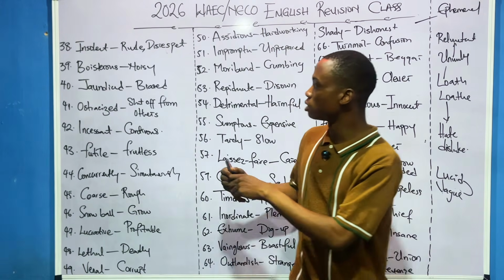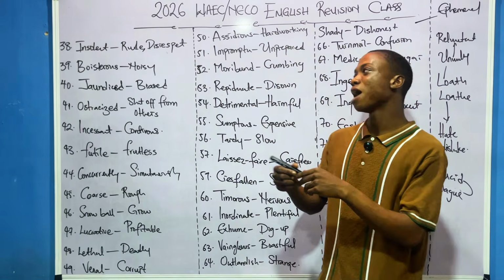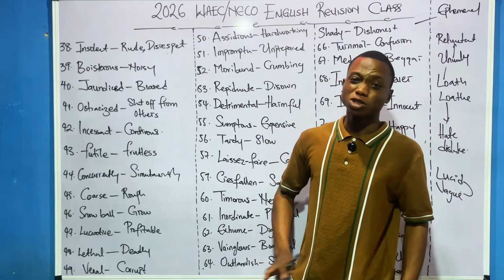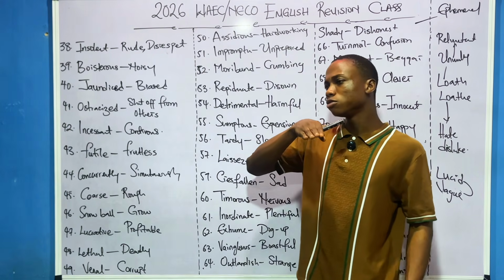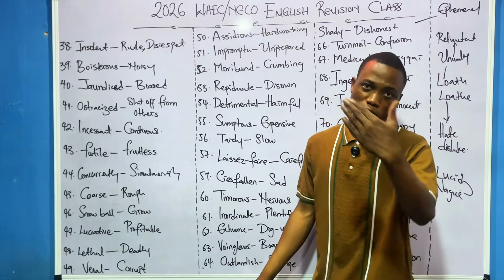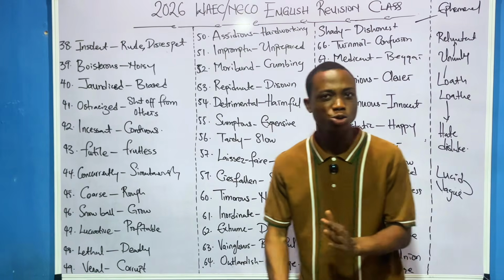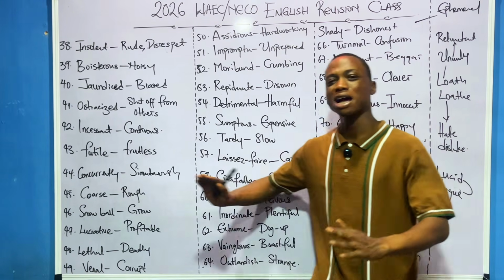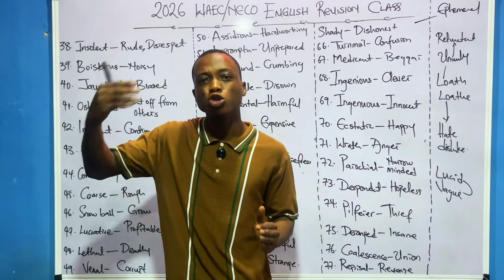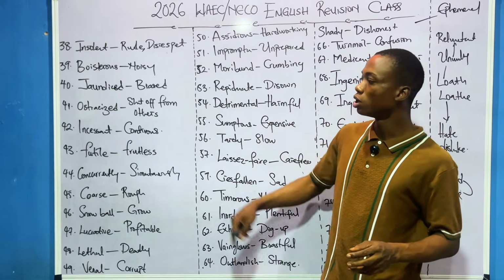40 means jaundice. It means to be what? To be biased. Ostracize. I love this word. Ostracize means to stay away from others. Like some people in a class, they don't talk to anybody. They just like sitting on their own. Some like sitting at the back, some just sit at the front. Once lecture closes, they just go. They are ostracizing themselves from others. That's the meaning.